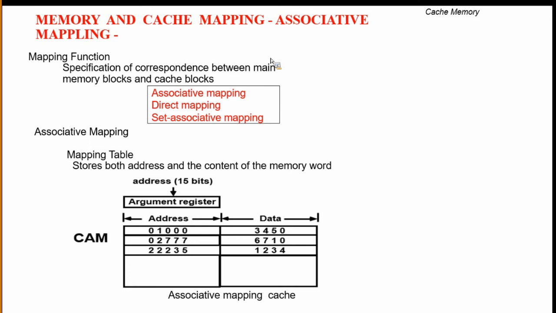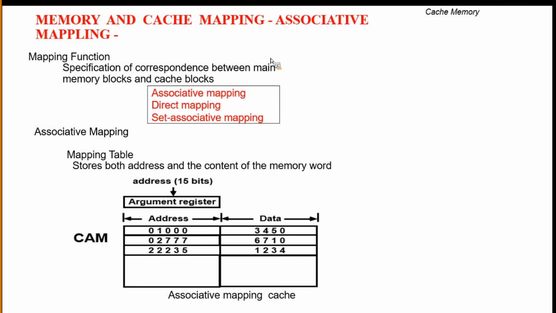There are three types of mapping: associative mapping, direct mapping, and set associative mapping.